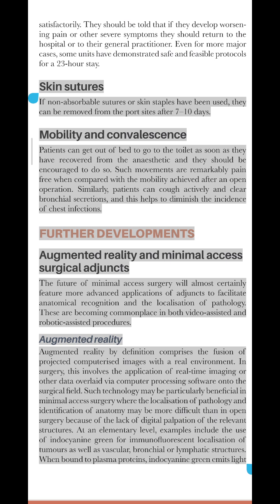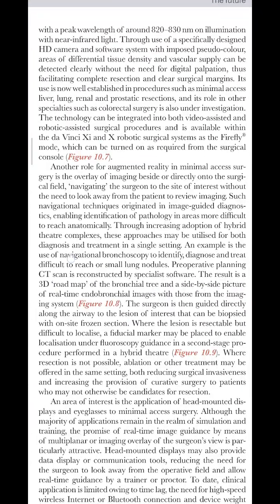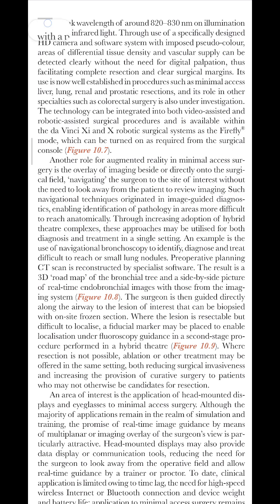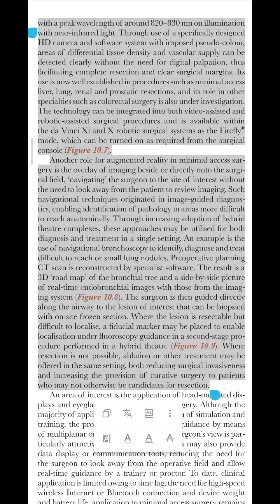At an elementary level, examples include the use of indocyanine green for immunofluorescent localization of tumors as well as vascular, bronchial or lymphatic structures. When bound to plasma proteins, indocyanine green emits light with a peak wavelength of around 820 to 830 nanometers on illumination with near-infrared light.